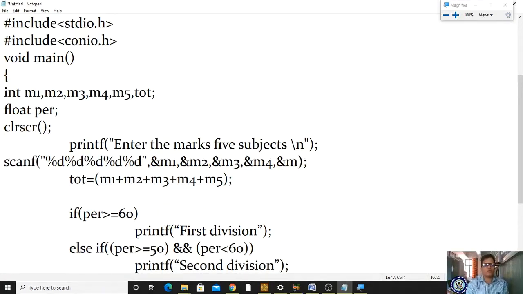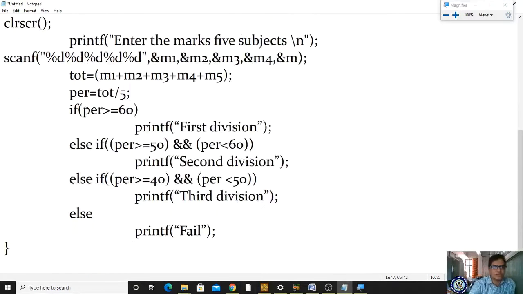So first what you are processing? Total marks. Now you have to calculate the average. How to calculate the average? Average is equal to, sorry, percentage is equal to, our variable is percentage, right? Percentage is equal to total by number of subjects. How many subjects exist? 5, right? Simple. Now if I'm writing the condition, if percentage greater than or equal to 60, then what is it? You have passed in first division.